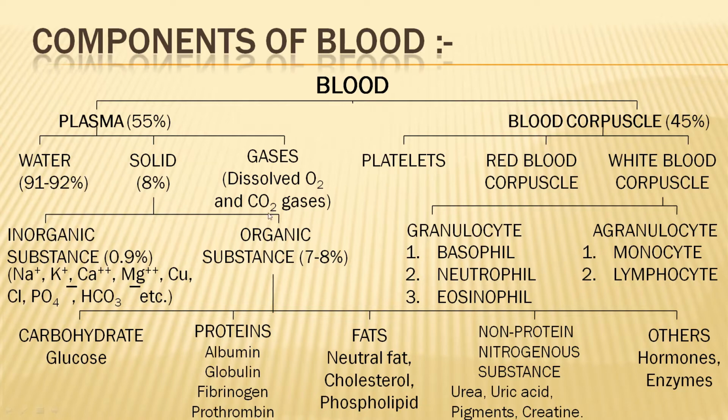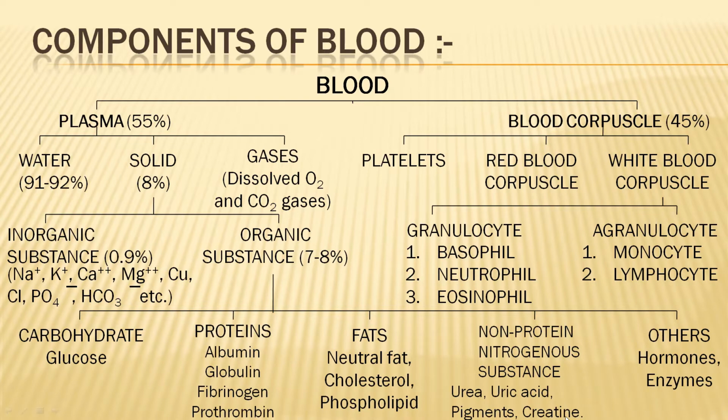And organic substances contain all these things. Carbohydrate, mainly glucose, is present in plasma. Proteins mainly albumin, globulin, fibrinogen, prothrombin. Fats like neutral fat, cholesterol, phospholipids, NPN or non-protein nitrogenous substances like urea, uric acid, pigments, creatinine.